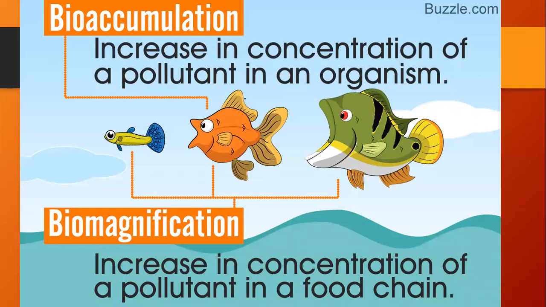This one particular organism is only taking in mercury or DDT, so only here does the concentration increase, in this one organism only. But biomagnification is from a very small fish to a smaller fish, from a small fish to a larger fish.